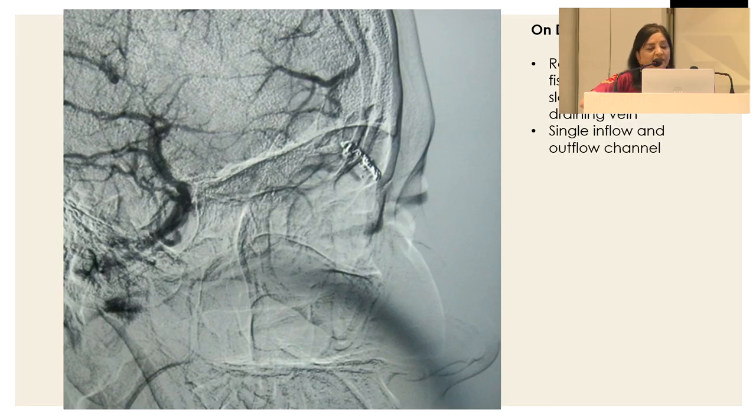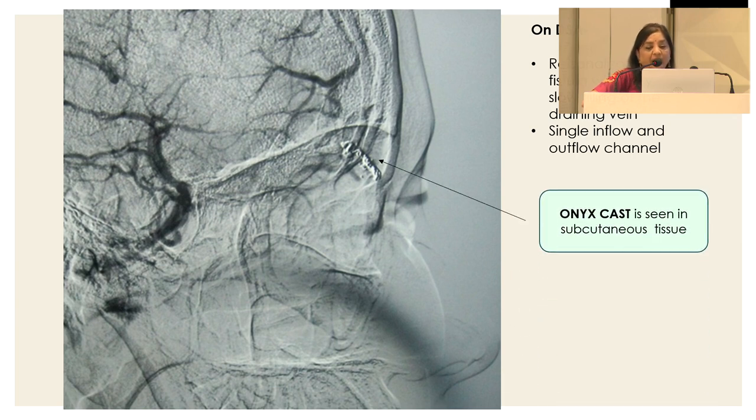So when she came to us, we repeated the angiography, and we can see that there was a recanalization of the fistula with very slow filling of the draining vein, and there was a single inflow and an outflow channel. And this is the cast which is seen in the subcutaneous tissue.